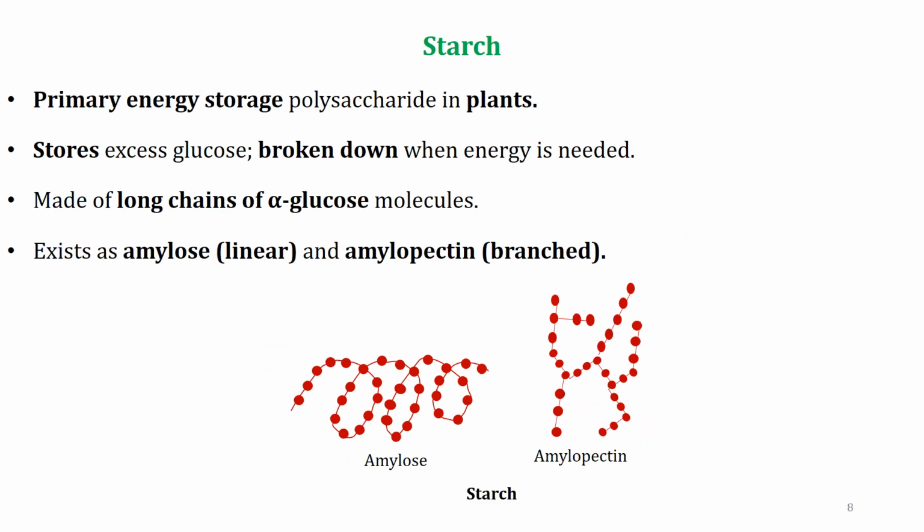Let's dive deeper into starch. Starch is the primary energy storage polysaccharide in plants. It stores excess glucose and is broken down when energy is needed. Starch consists of long chains of alpha glucose molecules and exists in two forms: amylose, linear chains, and amylopectin, branched chains.